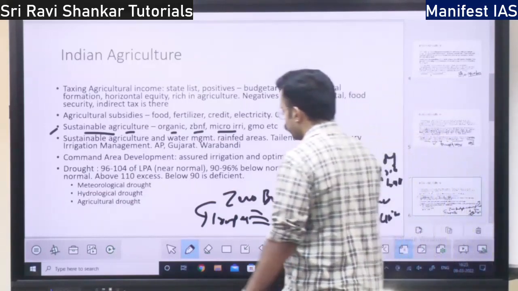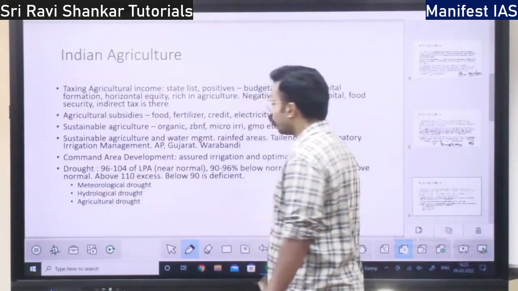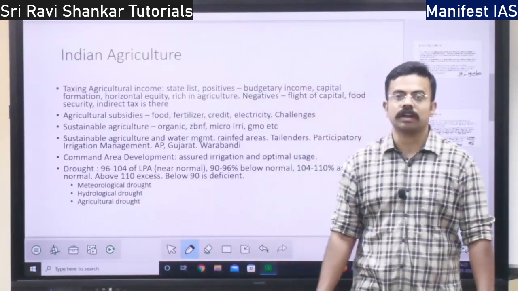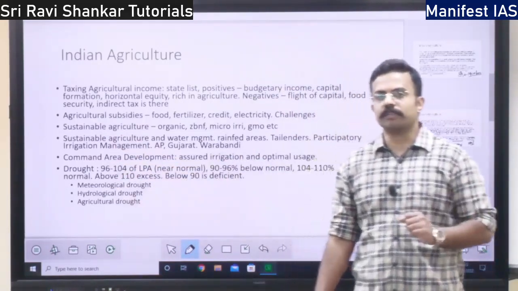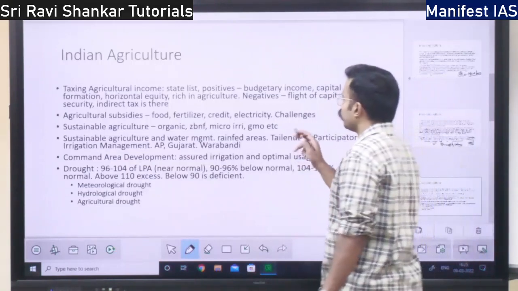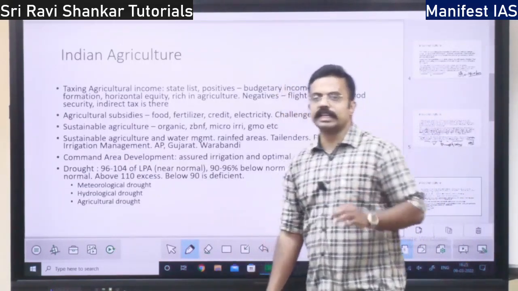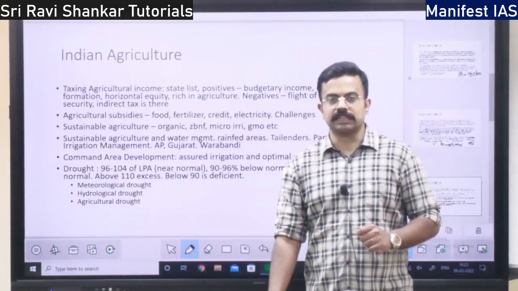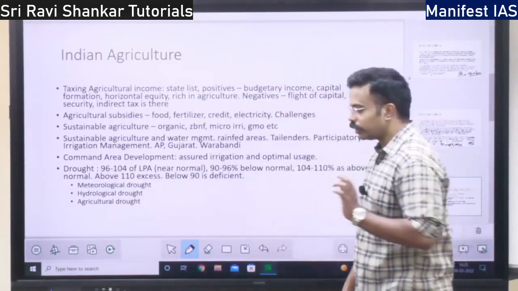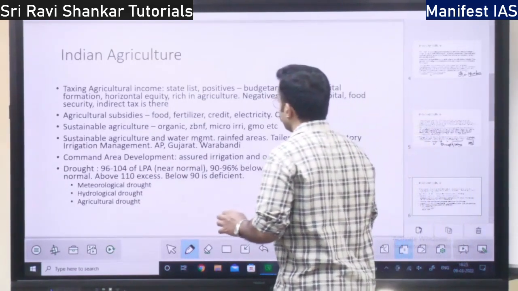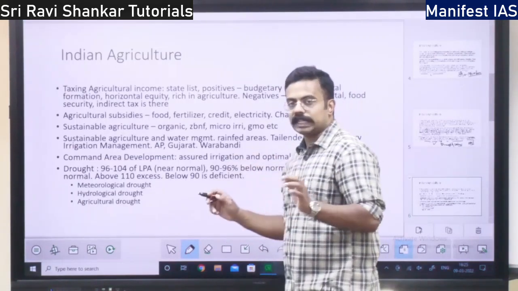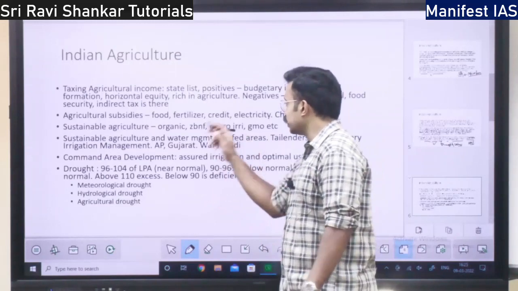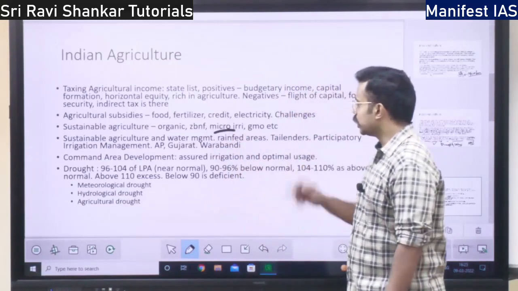Next, sustainable agriculture, micro irrigation. If you see, instead of providing macro irrigation, which means flooding the agricultural field, micro irrigation means sprinkler irrigation, drip irrigation, right? So small irrigation on a small scale, right? Per drop, more crop under PMKSY, Pradhan Mantri Krishi Sinchai Yojana, which I discussed yesterday. That is micro irrigation, that is sustainable agriculture.